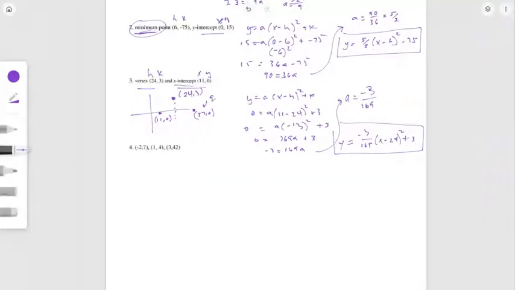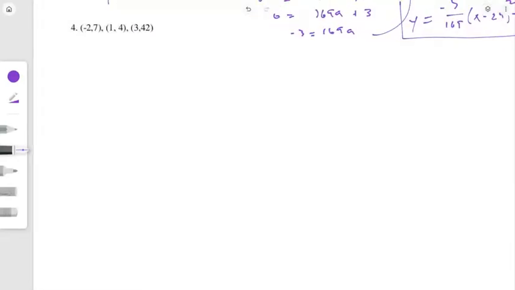All right. Well, 4, you're given 3 points, and you are not told any information. And so since there are also no zeros appearing in the second number, I can't assume any of those are x-intercepts. So I'm not going to write it in intercept form.